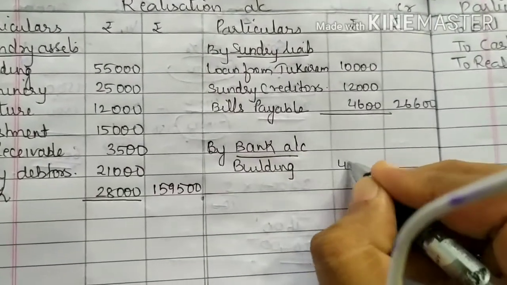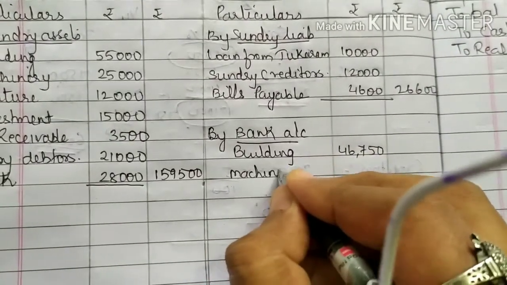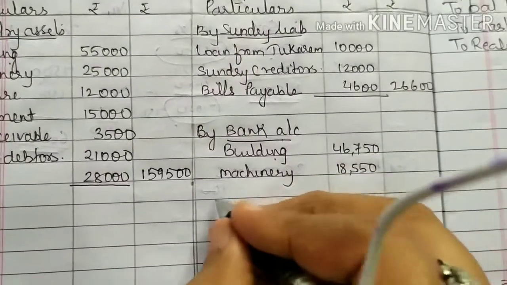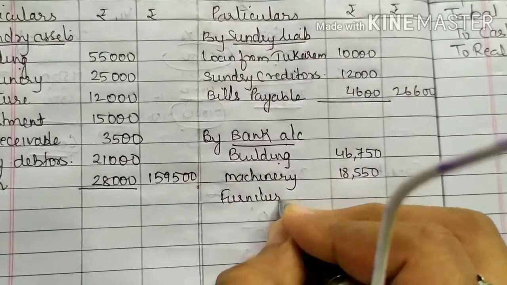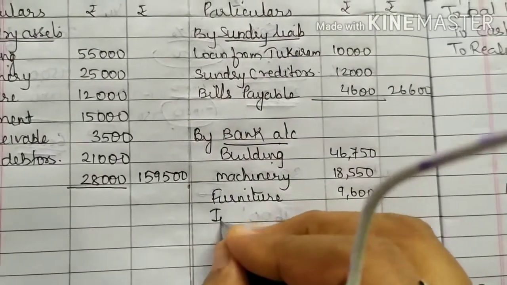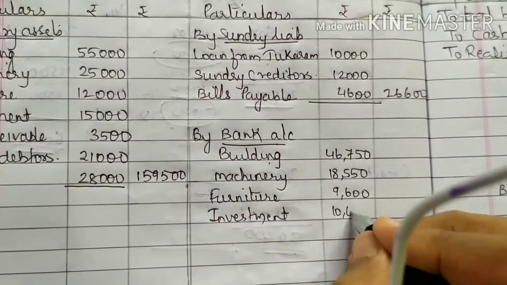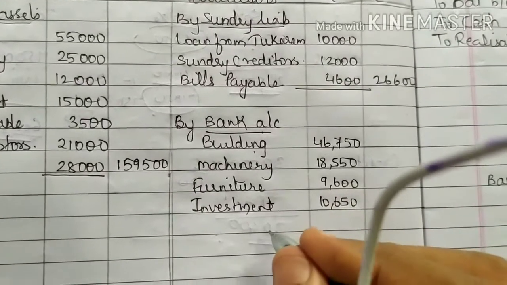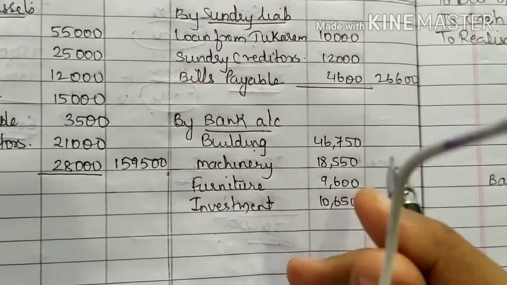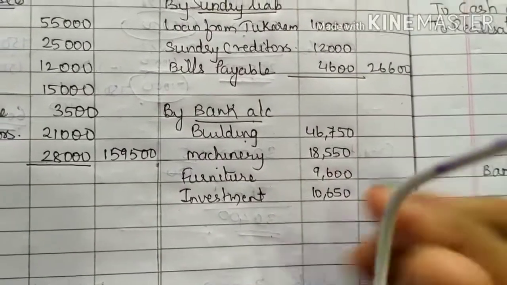Building 46,750. Machinery 18,550. Furniture 9,600. Investment 10,650. Bill receivable and debtors rupees 20,750. So it is total given.